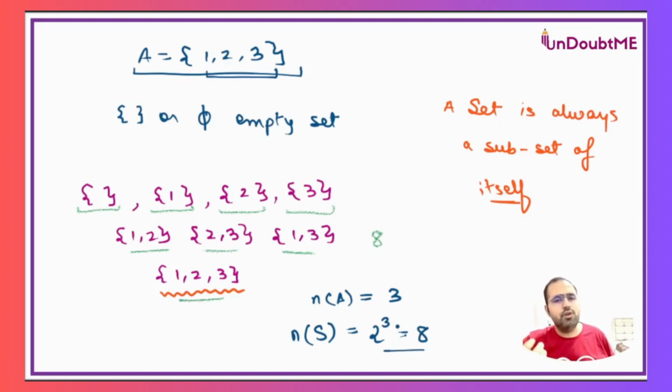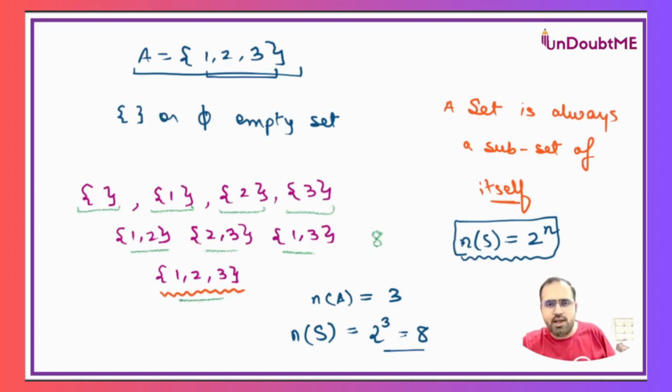For whichever set you write the subsets, there will always be 2 to the power of the number of elements. So if I want to write a general formula for subsets, it will be 2 to the power n. Currently, you need not accept this formula. We will see one more example, and then we will verify the same formula again.